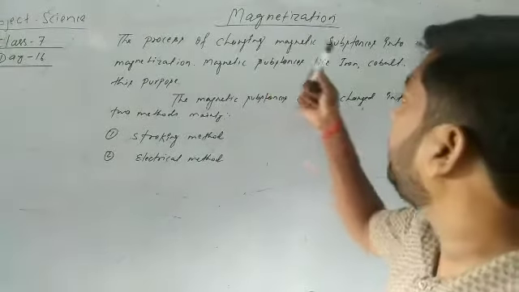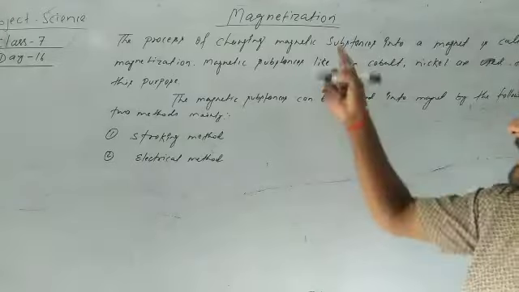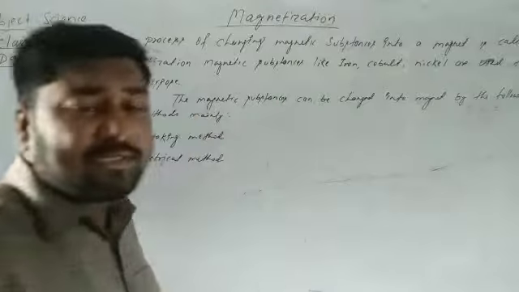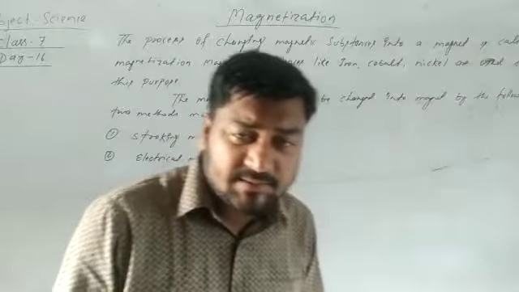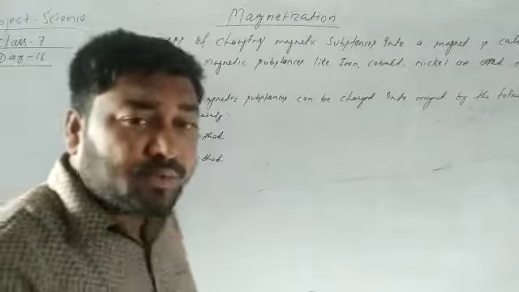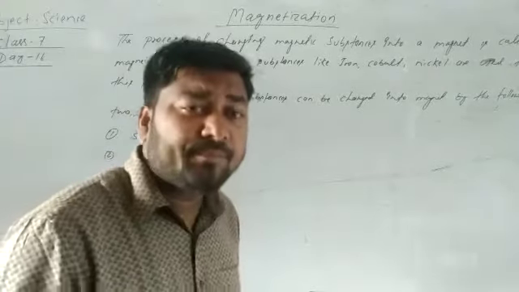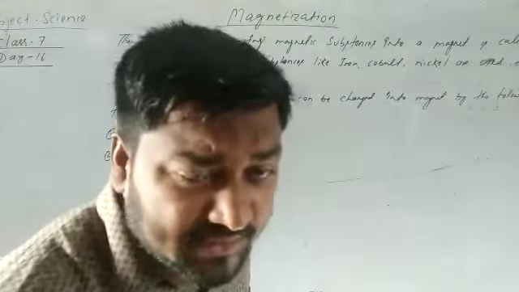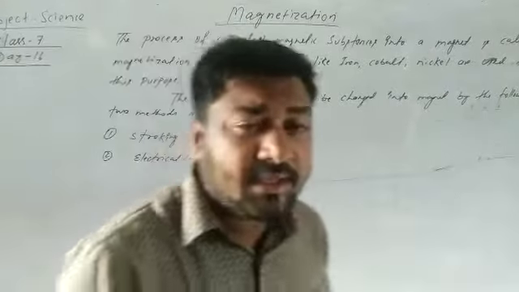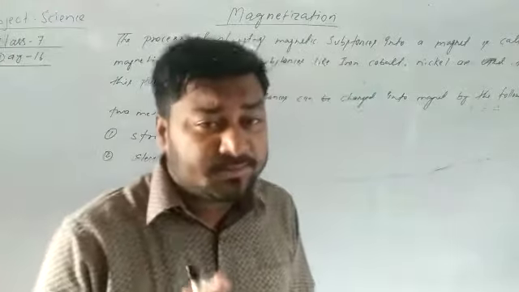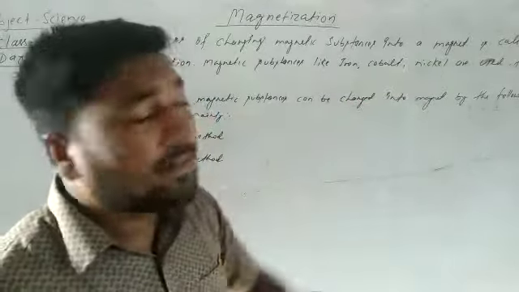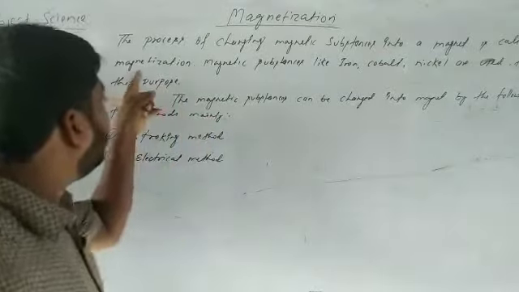What is the meaning of magnetization? Magnetization means the process of changing a magnetic substance into a magnet. The process of changing a magnetic substance into a magnet is called magnetization.